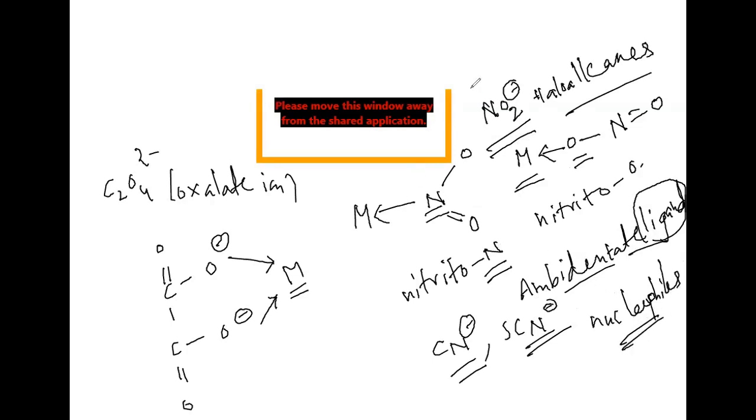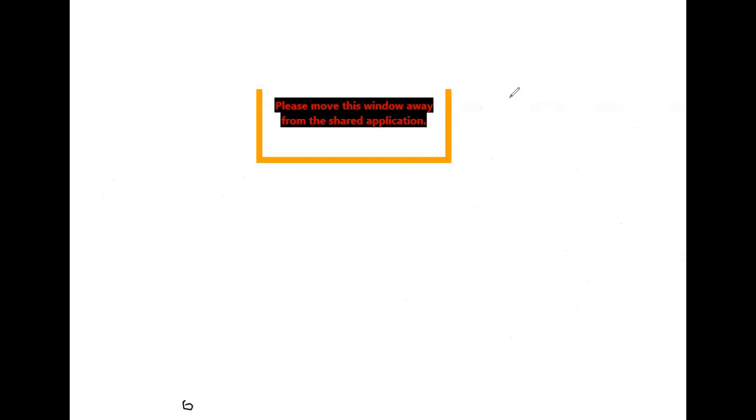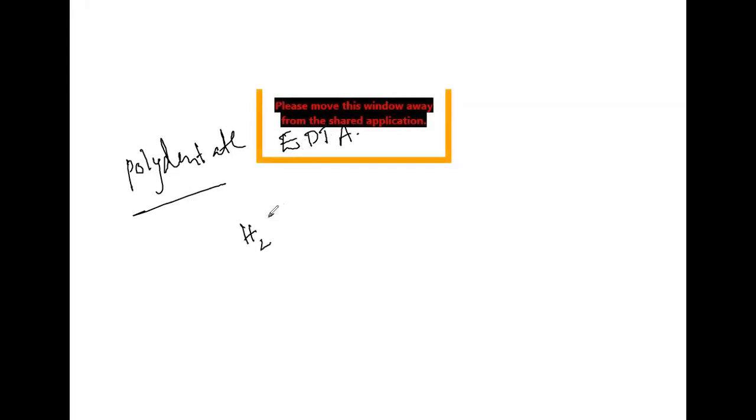In addition to this, if there are more than two donor atoms, we call it a polydentate ligand. In polydentate ligands, EDTA is the best example. What is the full form of EDTA? Ethylenediaminetetraacetate, which shows 6 donor atoms, as I'm going to show you now.